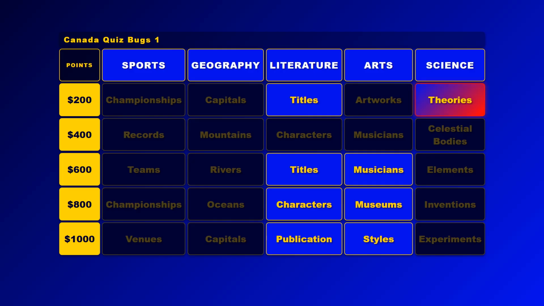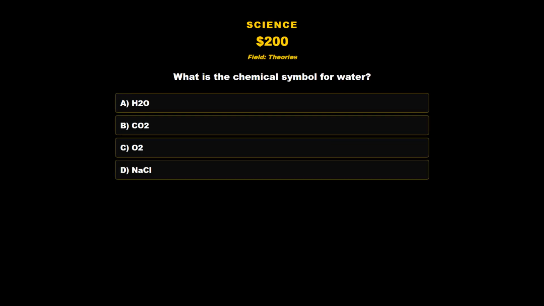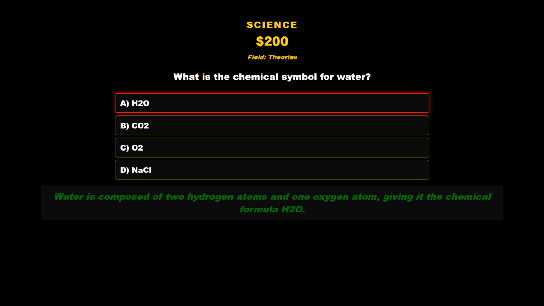Science, Theories, for 200 points. What is the chemical symbol for water? A. H2O. B. CO2. C. O2. D. Sodium chloride. That would be A. H2O. Water is composed of 2 hydrogen atoms and 1 oxygen atom, giving it the chemical formula H2O.